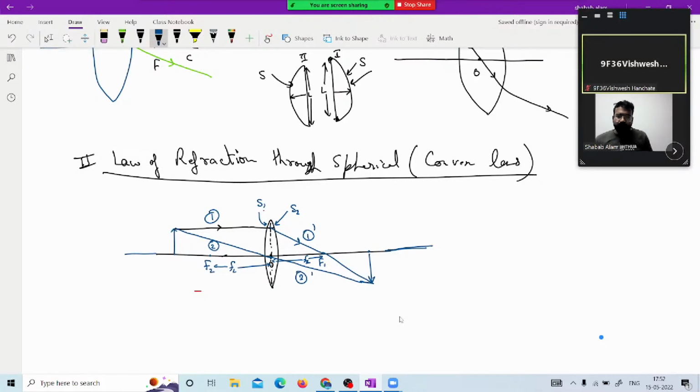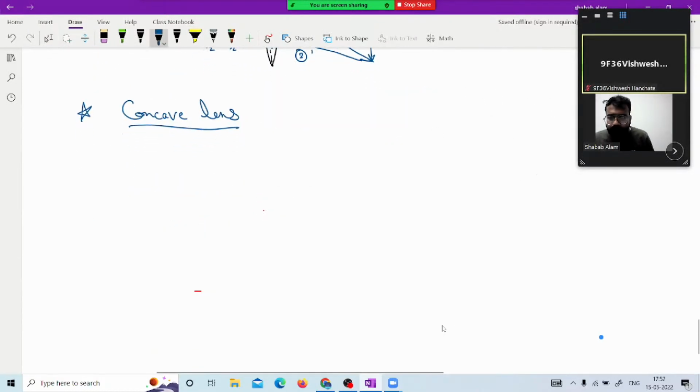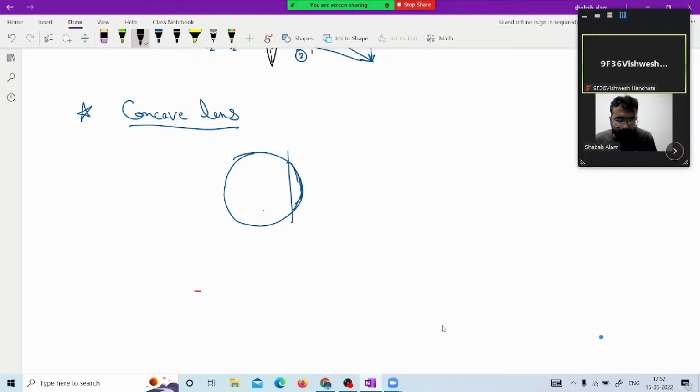Now we have talked about the law of refraction through a sphere, which is the convex lens. Now let us talk about what a concave lens is, then we will see the image formation. Concave lens. A concave lens will be defined by that same pattern. From the sphere, we are going to cut. This is the part I have cut. Now this cut part I have drawn this way.